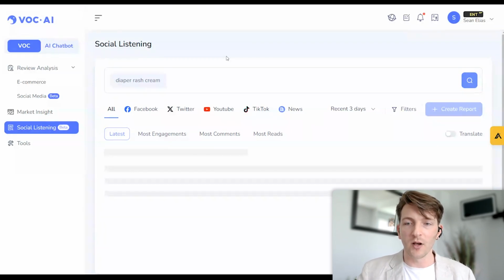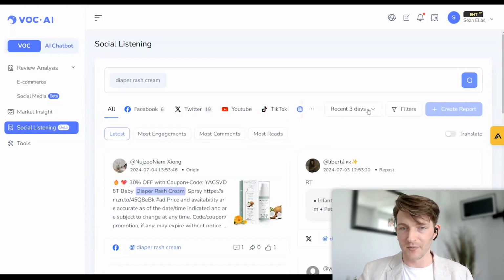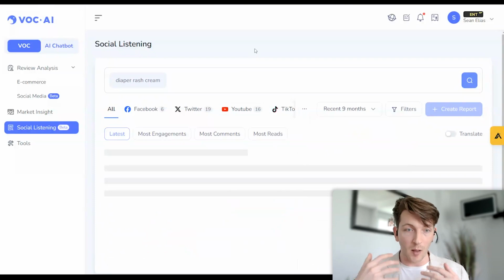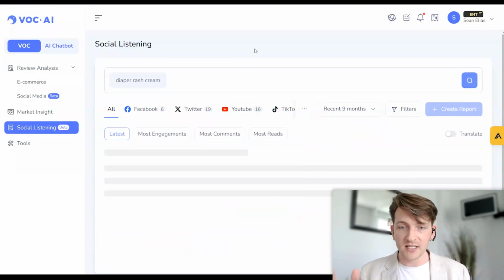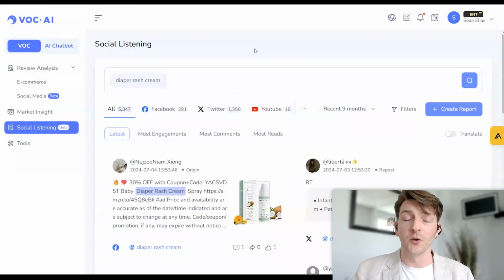And then it's going to load a number of different posts underneath here. Now, this is based on the last 3 days, okay? And we can see that there's 16 posts on YouTube, Twitter, Facebook. And we can actually change this to 9 months, and we're going to get a lot more posts that we can start to analyze, to see what people are saying about this product across the internet. And then we can organize this by most comments, which I'm going to do now.